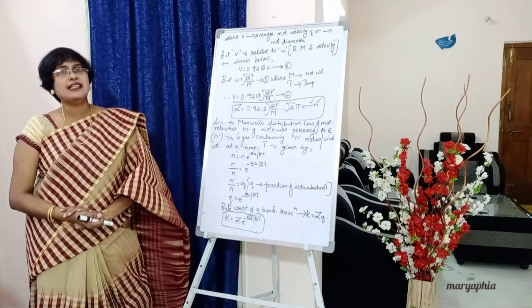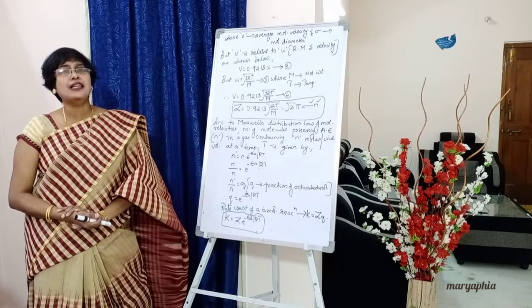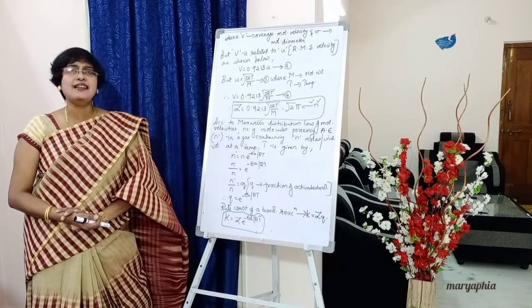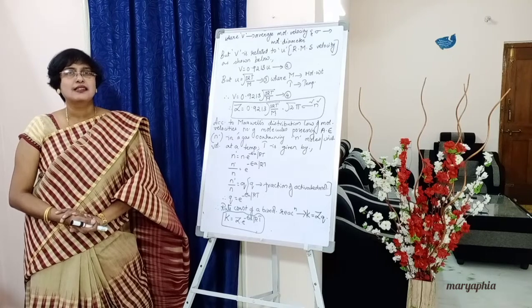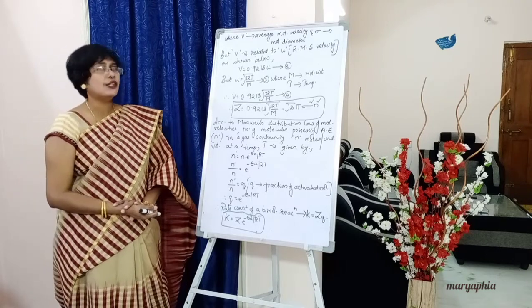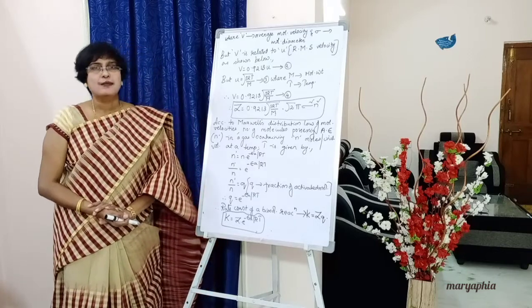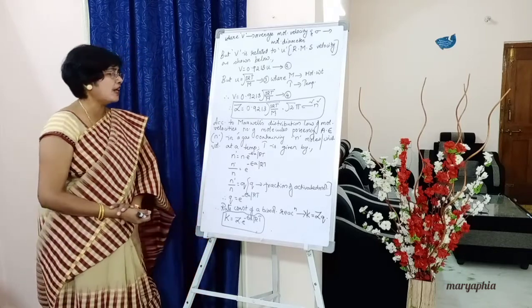With this we can calculate the number of collisions per unit volume per second, that is, Z we can get. So that's what I told you: this is not exactly a derivation. Knowing the formula we can proceed. Fine, students.